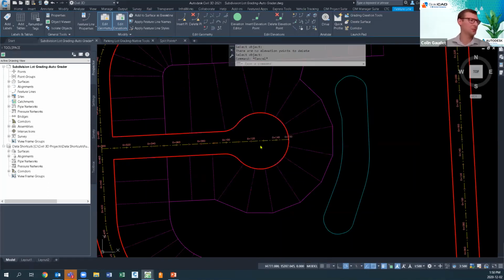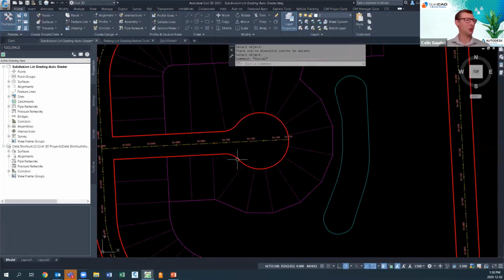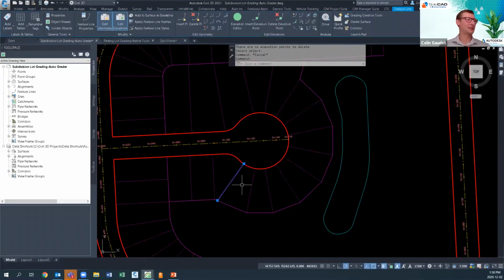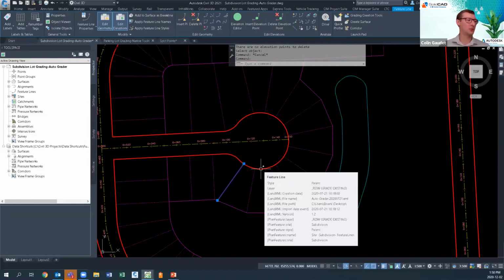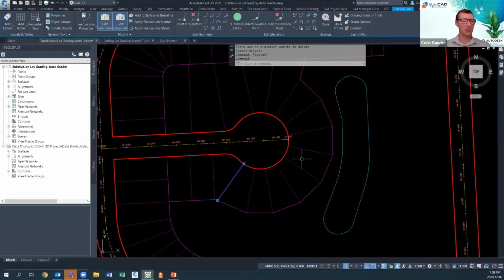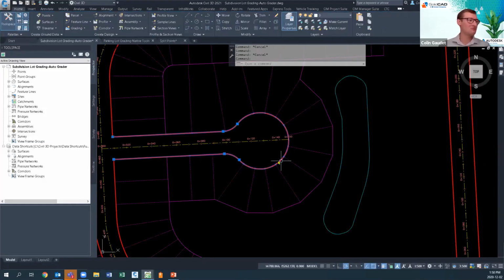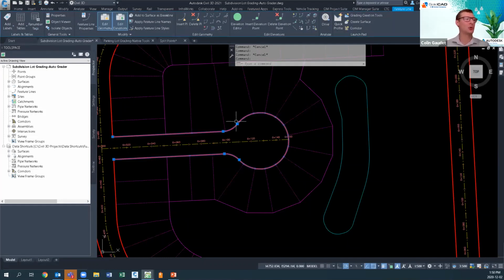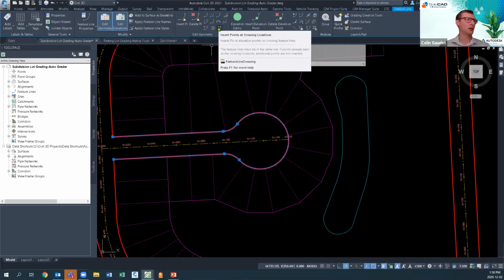There we go. What I needed to preface is that these perpendicular lot lines are being controlled by this red right-of-way line. But if I look at this red right-of-way line, I really don't have much control around this bulb. So we can gain a little bit more control using one of those new Civil 3D tools: Insert Points at Crossing Locations.